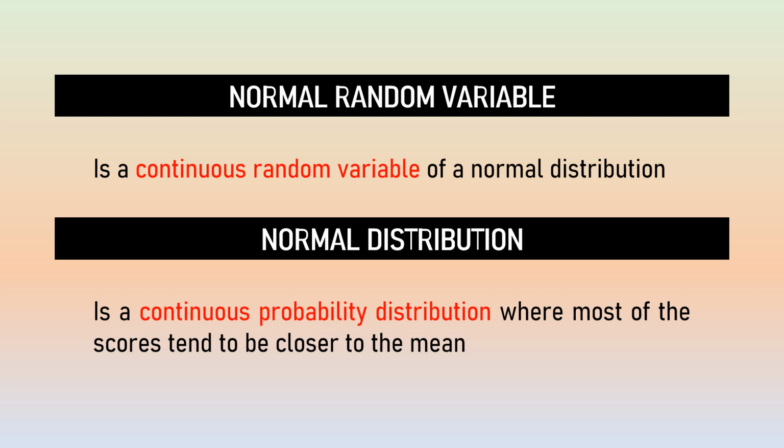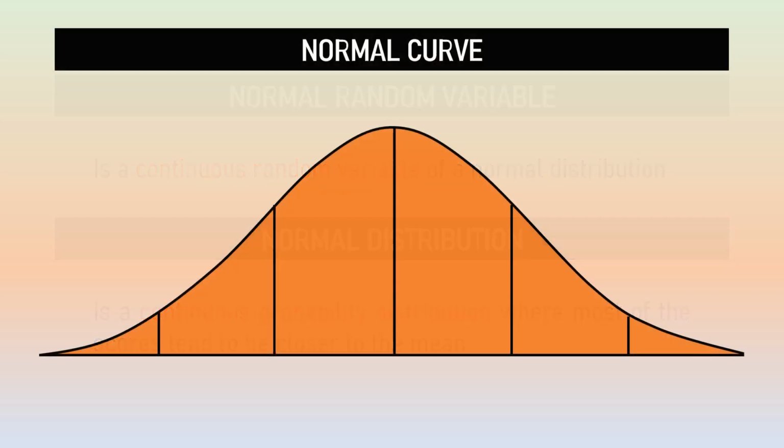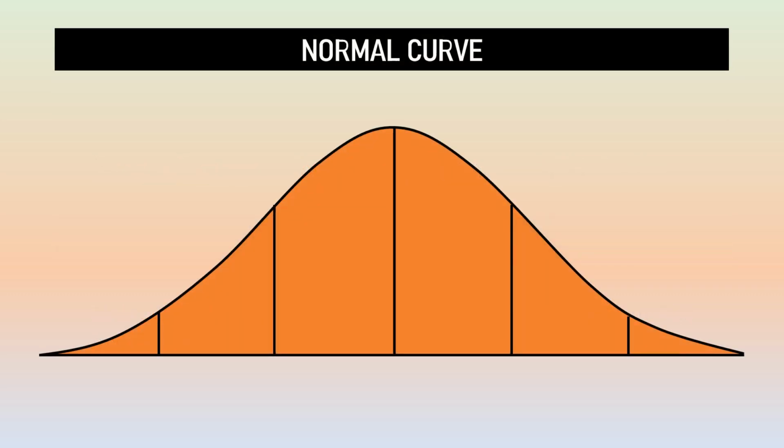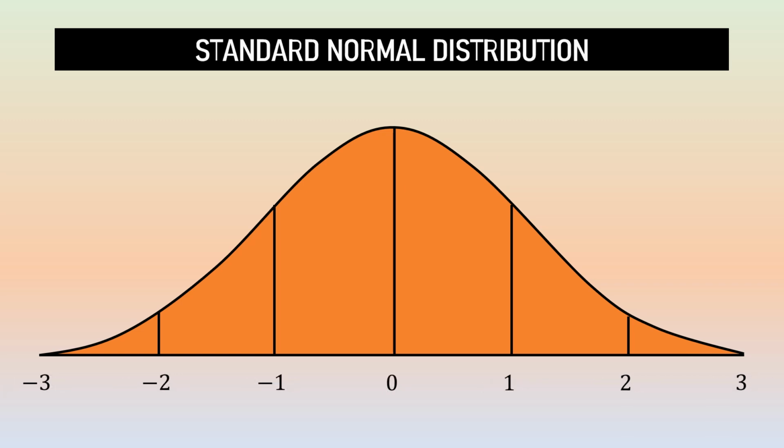To further visualize, this is the graph of a normal distribution, or what we call the normal curve. Under a normal curve, we can find that the mean is always in the middle. The most common type of a normal curve is the standard normal distribution. A standard normal distribution is a type of normal curve wherein the mean is exactly 0 and the standard deviation is exactly 1.